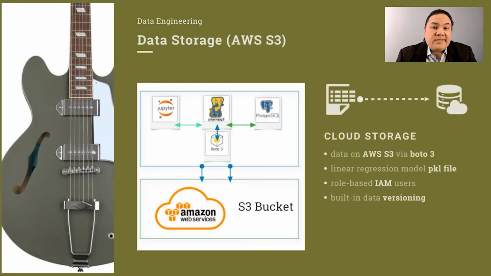I used Boto3, which is a Python SDK for AWS, which would allow me to securely connect with the objects in my bucket and specify different IAM users to perform different tasks. My initial clean data and linear regression model, as well as the updates to both of these, are stored in the cloud. AWS also allows for versioning of these files in case I need to go back to a previous version.